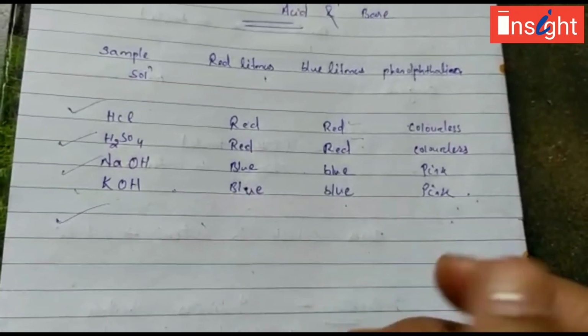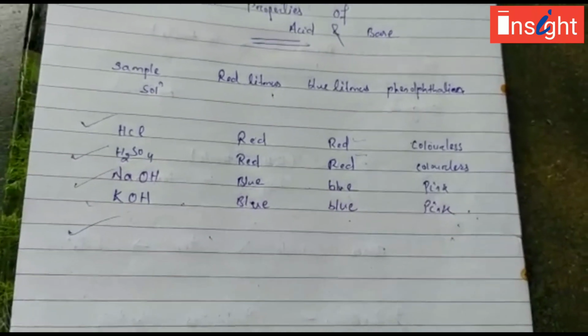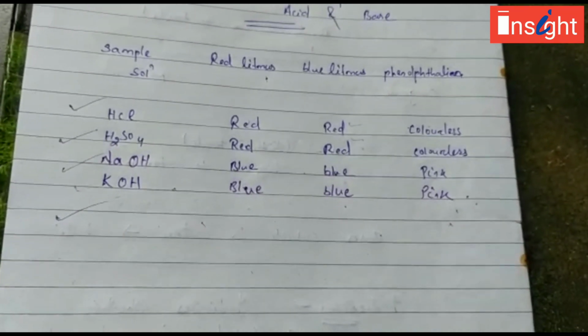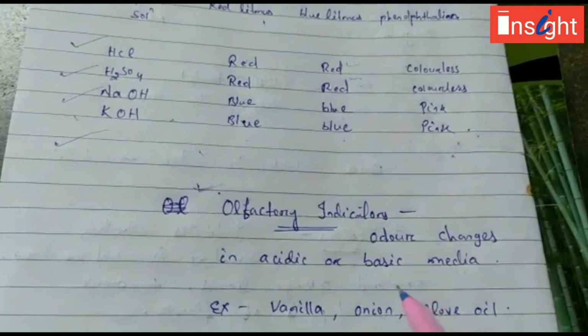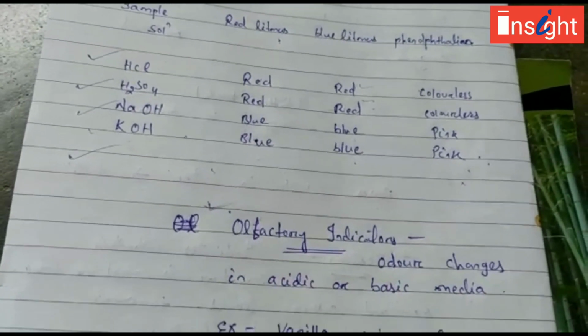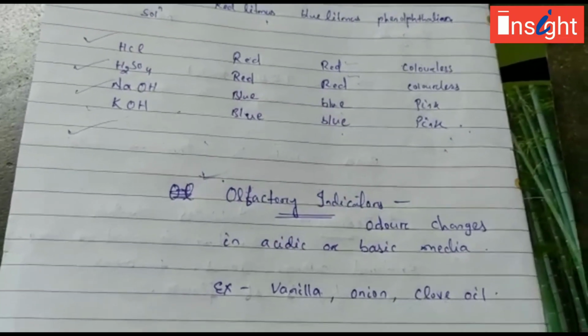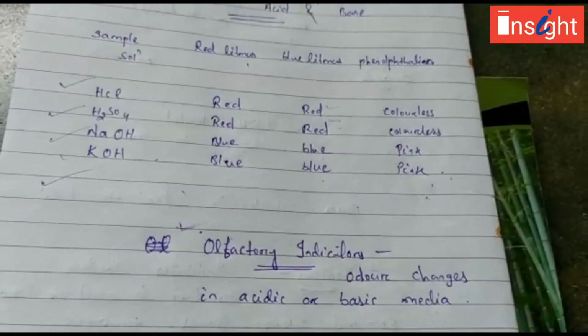So those who are changing their odor, those indicators are called olfactory indicators. Olfactory indicators indicate some substance whose odor changes in acidic or basic media.